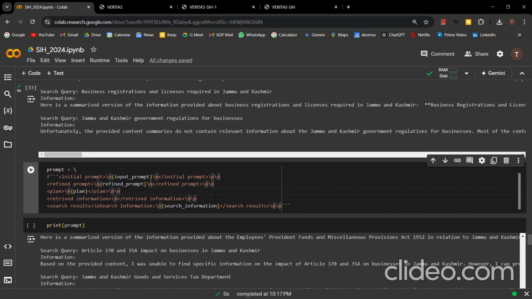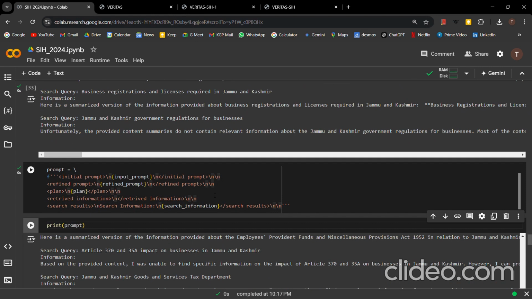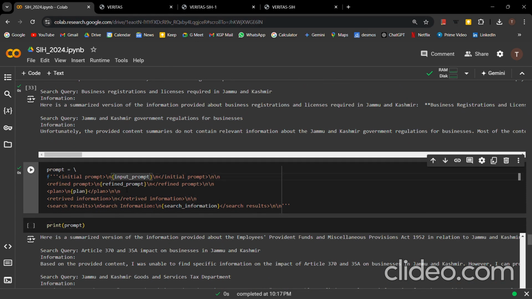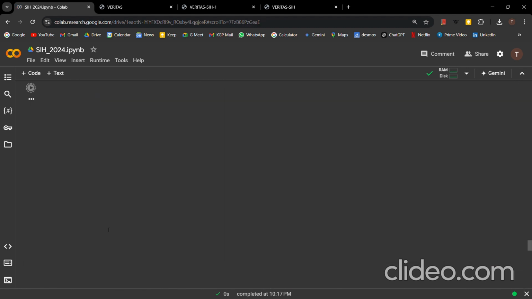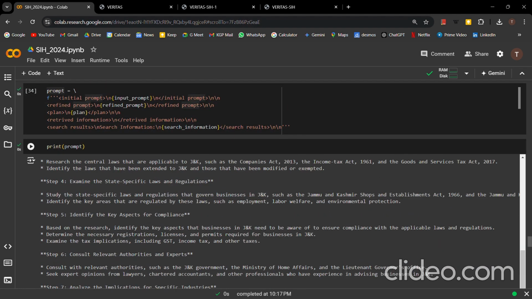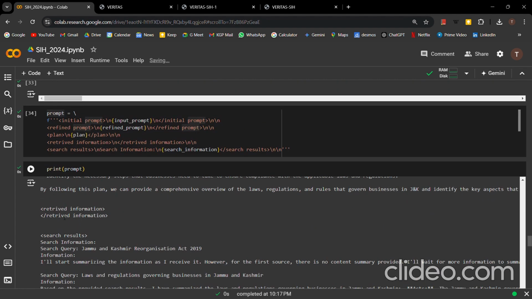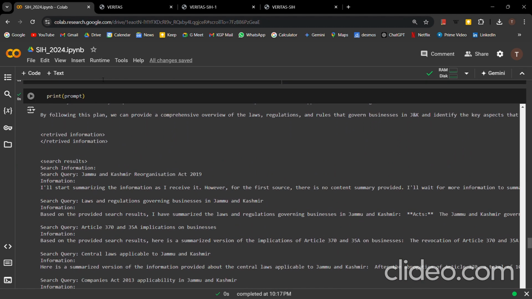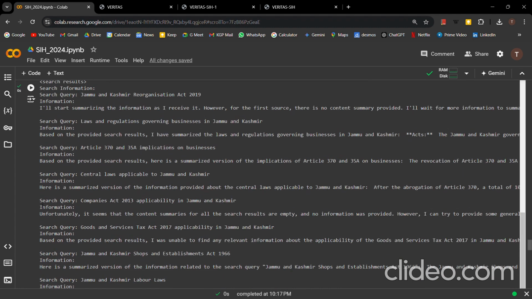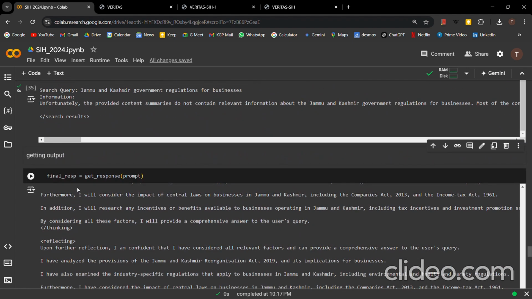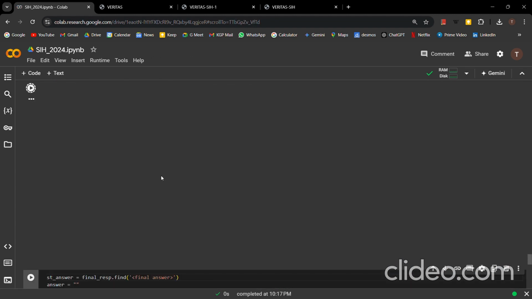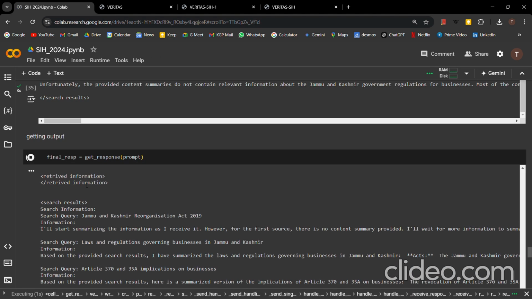Now I'll just quickly go on to the prompt, right? So this is our prompt, which consists of the initial prompt, the refined prompt, the plan, and the search information, right? So I'll just print the prompt for a reference. So it consists of the initial prompt, the refined prompt, the plan, and the retrieved information, which was nothing because we haven't implemented the retrieval part in this notebook, but we have implemented the search part. So this was the search information, right? Now you will get the final response from our agent, right? So I'll just run this.